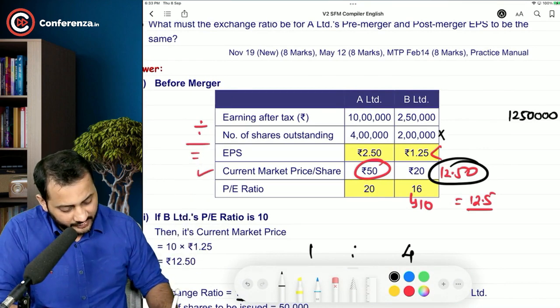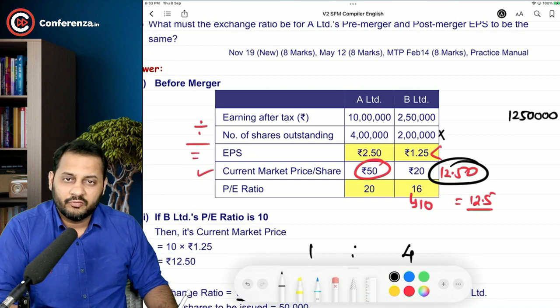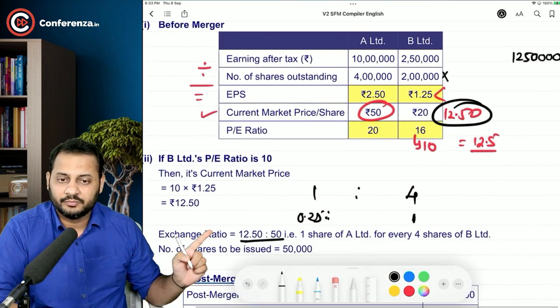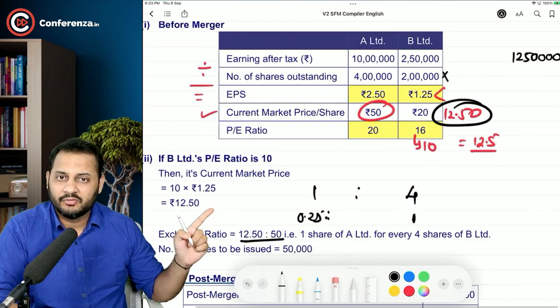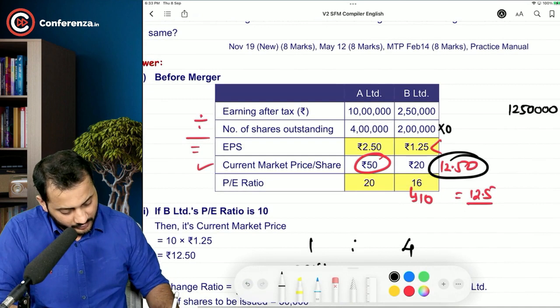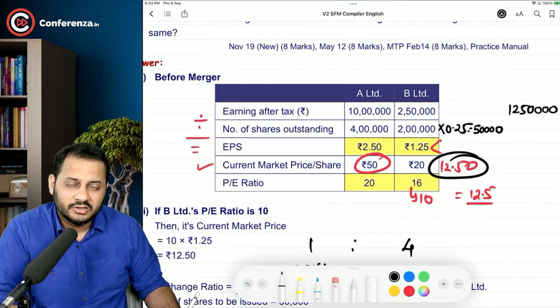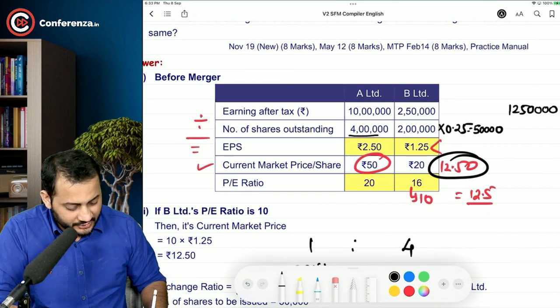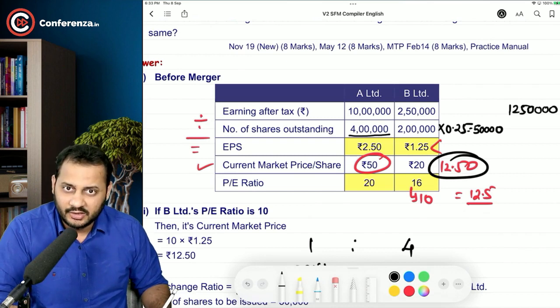For every share of B Limited, you are giving them only 0.25. So either you can divide by 4 or multiply it with 0.25. So can I say only 50,000 shares are being issued by us to the shareholders of B Limited? 4 lakh shares were already outstanding in our company.